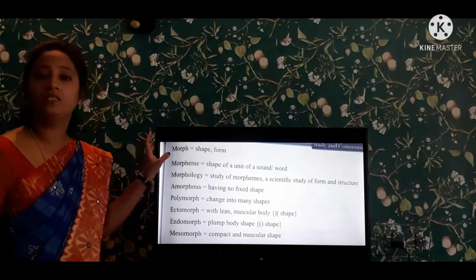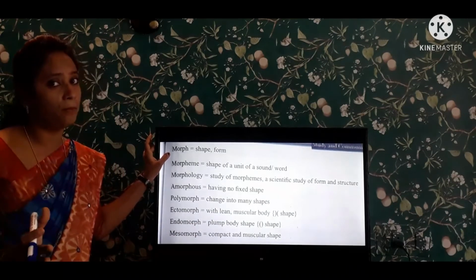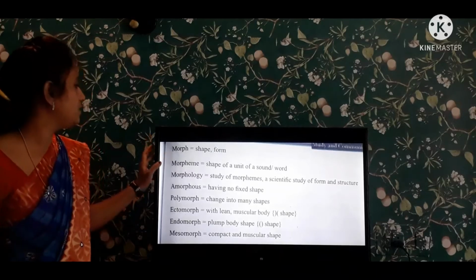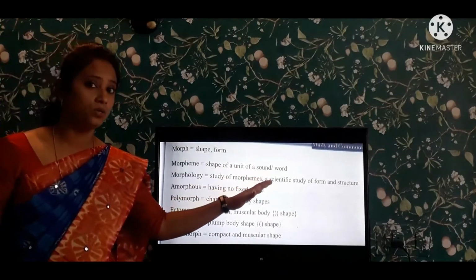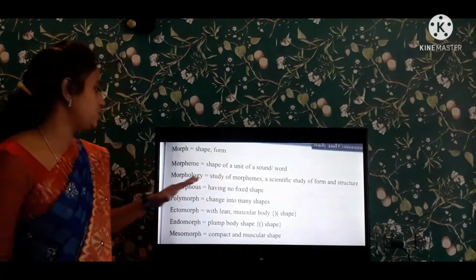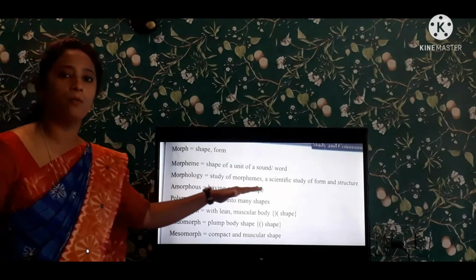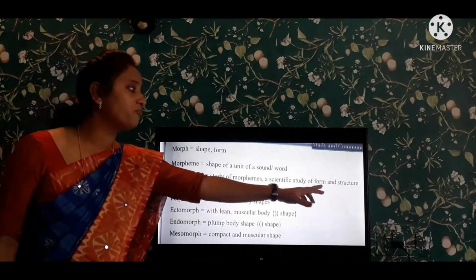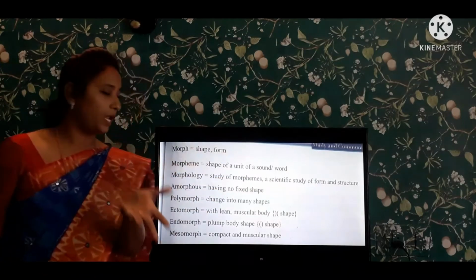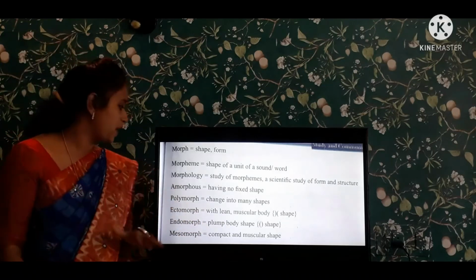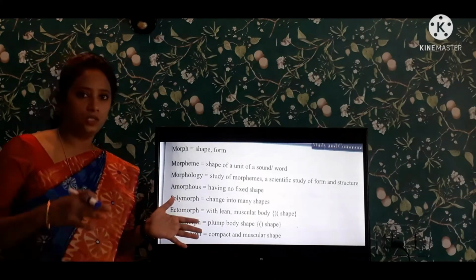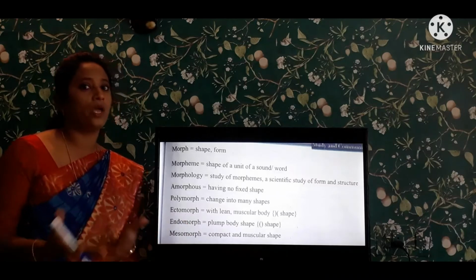See, morph means shape or form. Morpheme is the shape of the unit of sound or word. Next one is morphology, the study of morphemes, the scientific study of form and structure of the word, anything. And amorphous is having no fixed shape, like amoeba. And next one is polymorph, changes into many shapes like fish. I have given you the example.